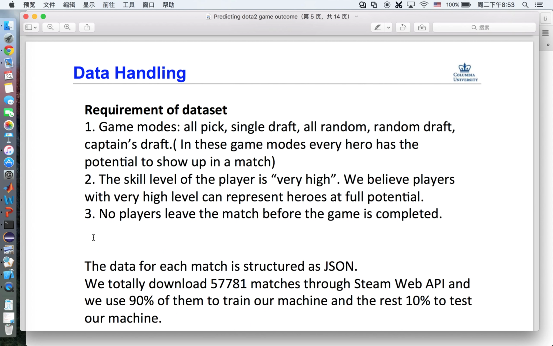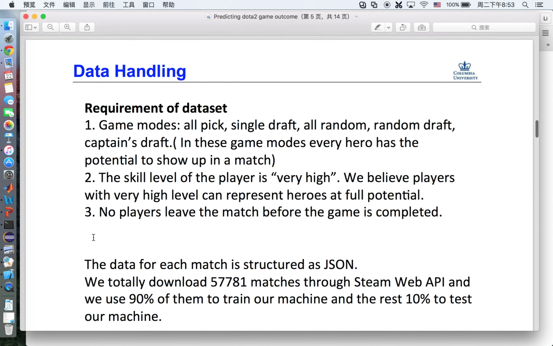There are 3 requirements for the dataset. The first is game modes. We need all pick, single draft, all random draft, and captain draft because in these game modes, every hero has the potential to show up in a match. The second requirement is that the game level of the player is very high. We believe players with very high level can represent heroes at full potential. The third requirement is that no players leave the match before the game is completed.